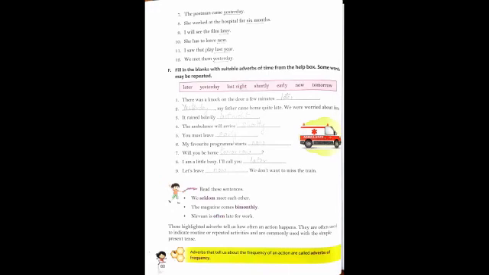Here are some examples given in your books. We seldom meet each other, meaning we rarely meet each other. The magazine comes bi-monthly, meaning the magazine comes every two months. Nirvan is often late for work, meaning mostly Nirvan was late.